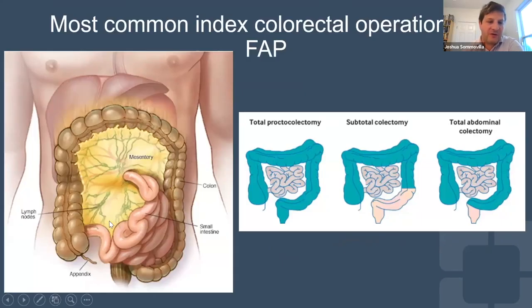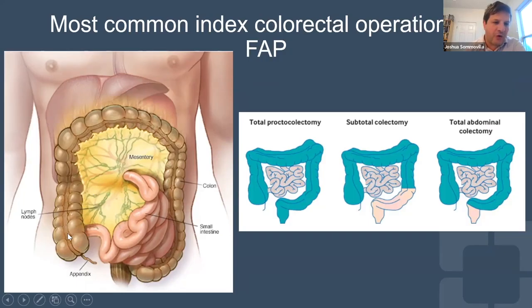So this cartoon on the left shows kind of normal colon anatomy. Your colon, this is all of your small intestine, which you have several feet of. And all the blood vessels to both your small intestine and your colon travel in these sheets of fat that are called the mesentery. And this is where desmoid tumors typically form, in the mesentery of the small bowel or of the colon.